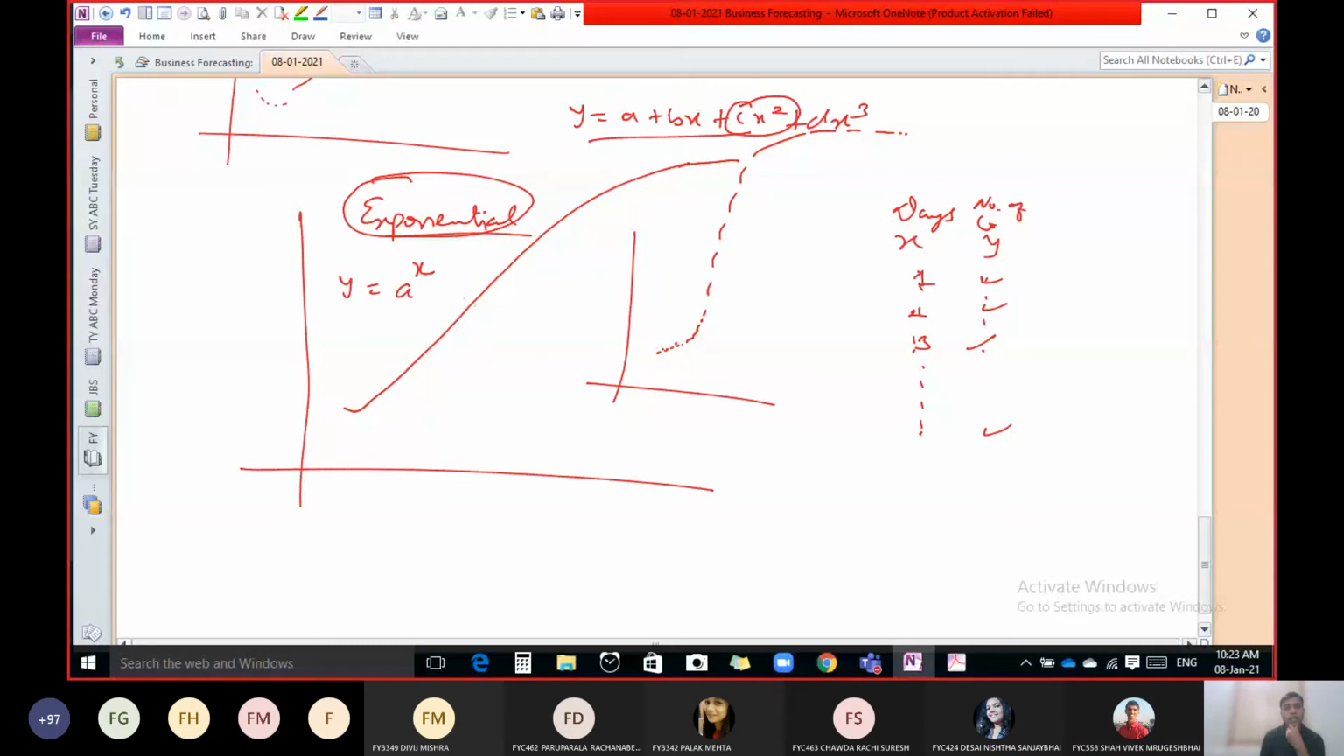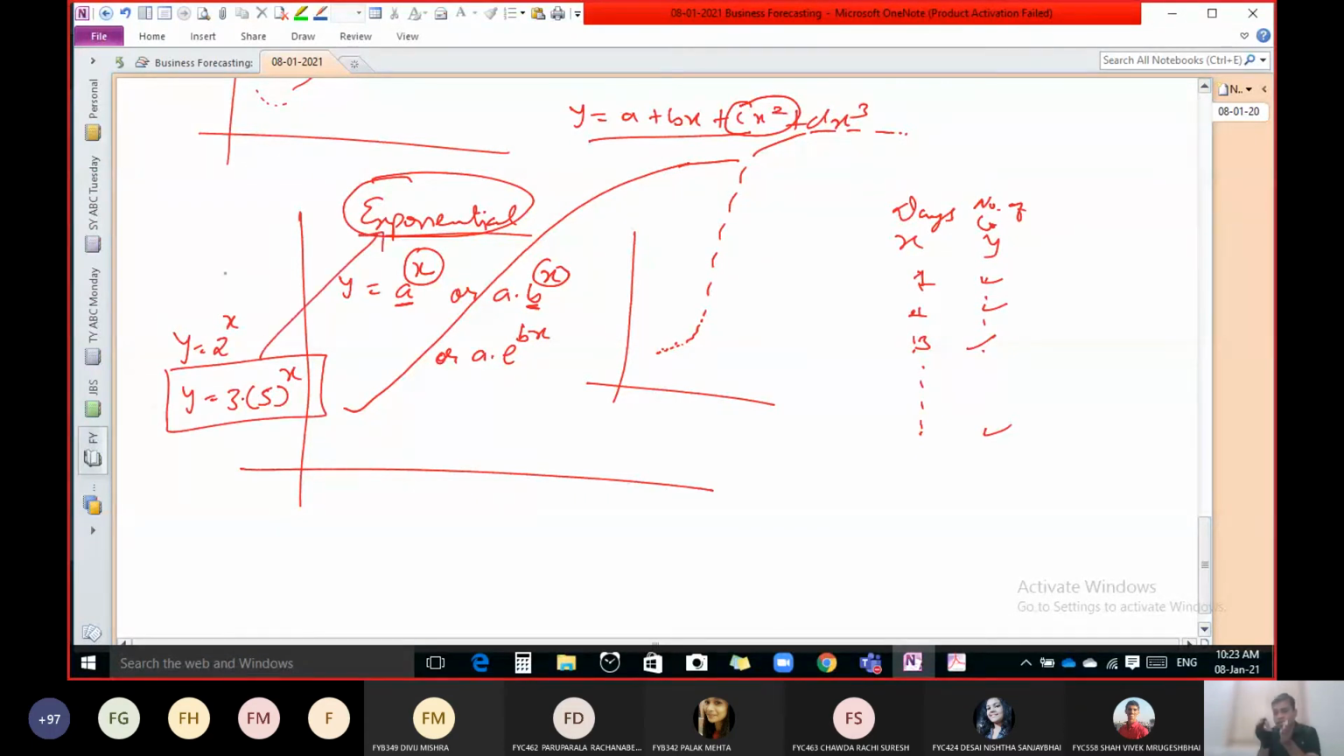Or you can write a into b raised to x, or a into e raised to bx. Here the power should be x, and the base is a constant. So y equal to 2 raised to x, or y equal to 3 into 5 raised to x. This is the relation which is known as the exponential relation. And in this particular example of corona, there is exponential growth.